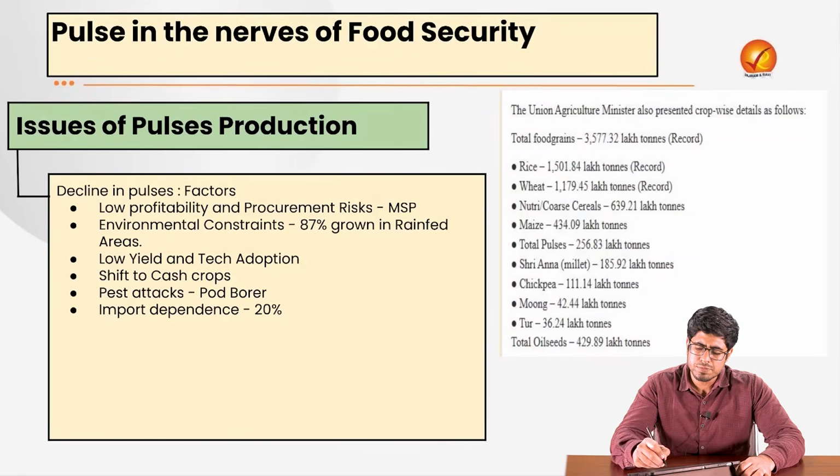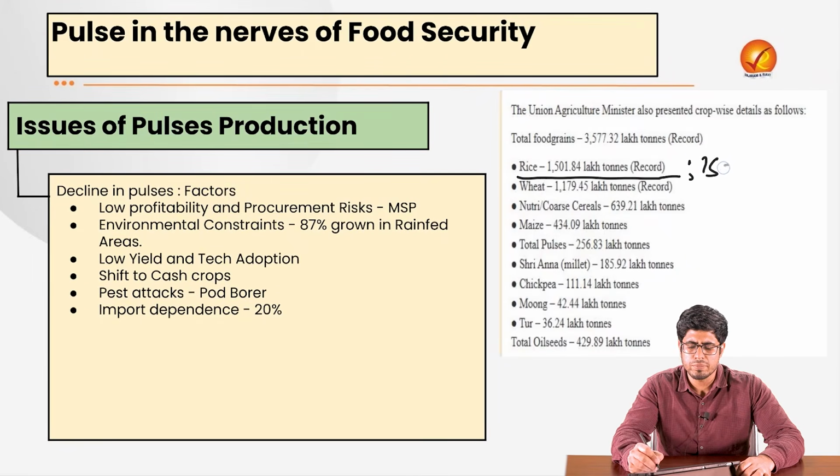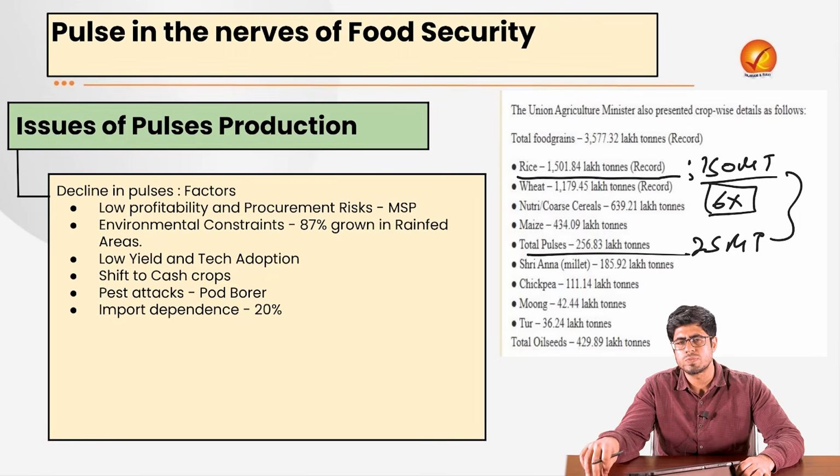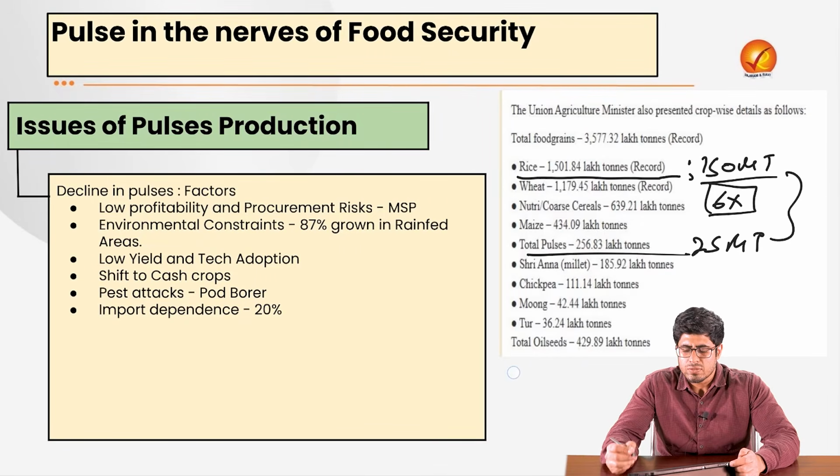As per the estimates given by the Agriculture Minister, India produces around 1500 lakh ton of rice, which, in million terms, is 150 million ton worth of rice, but pulses only 25 million ton. We produce 6 times as much rice as we produce pulses. So there is this gap between rice production versus pulse production. But why does this gap exist? One thing for sure, the area under rice would also be high, but productivity is a major challenge here.